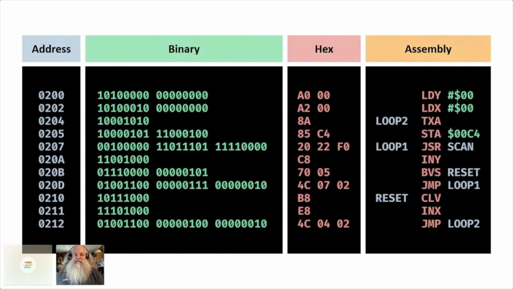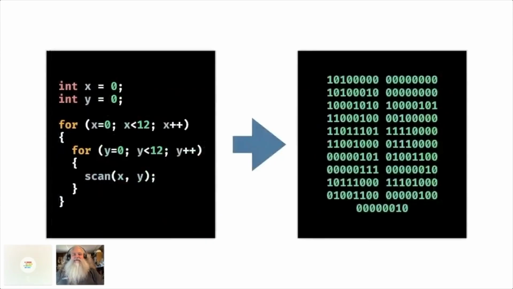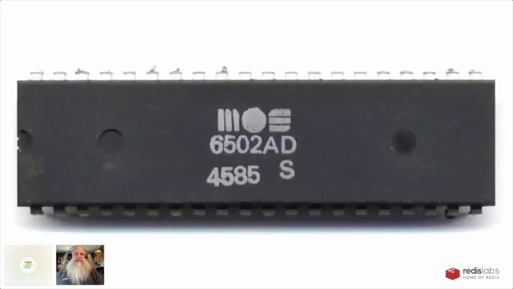It made programming much easier, but it did mean that you had to learn a different assembly language for every species of microprocessor. And it was also kind of hard to work with. And so we introduced higher-level languages like C. This is some sample C code here. It does the same thing that assembly code does, but it's in C. And with C, we can take that code and compile it as opposed to assembling it, and we'll get a binary that's similar to the binary that we coded in assembly. And then we can run that on our 6502 microprocessor, and life is grand.